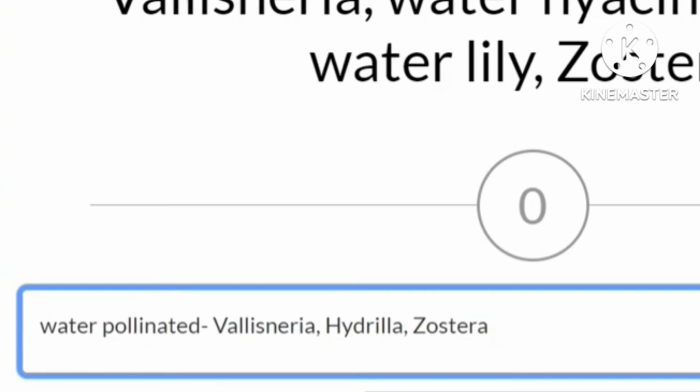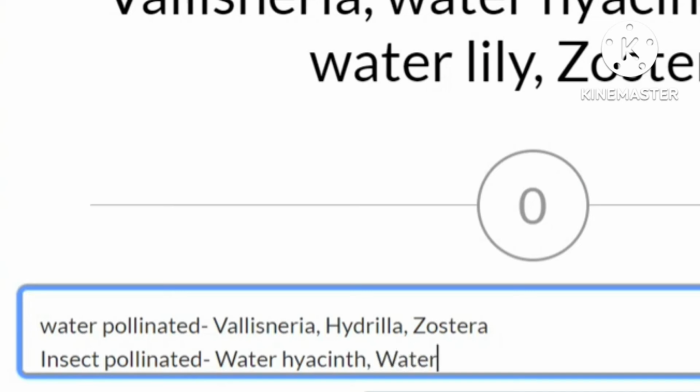And if it is insect pollinated, the examples will be water hyacinth. Why? Because water hyacinth bears colored flowers. So being colorful means it's to attract the insects. And one more example here is which one? Water lily. It will also be colored in order to attract the insects.